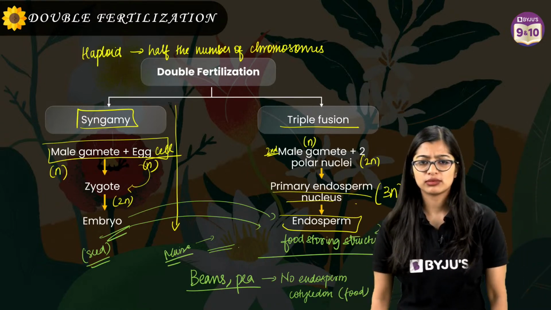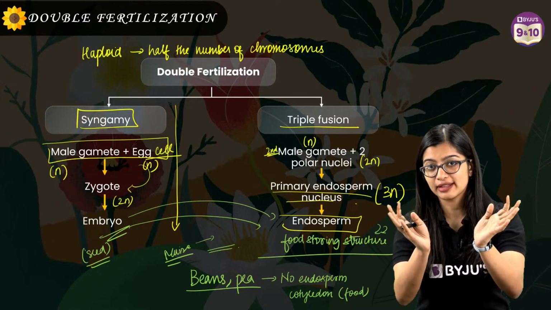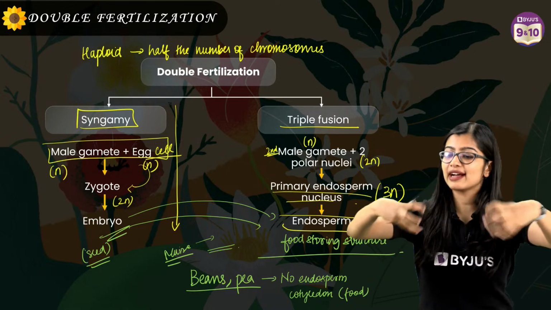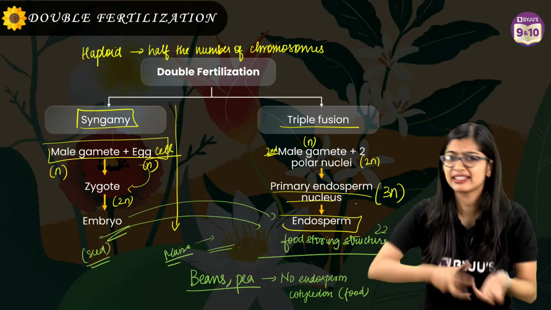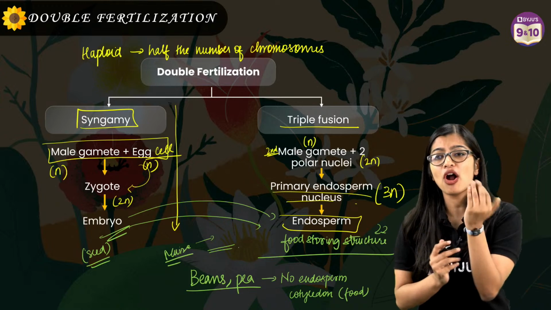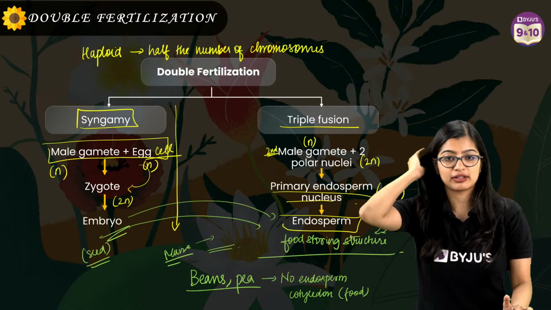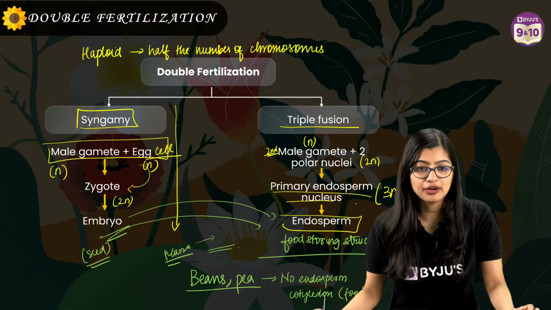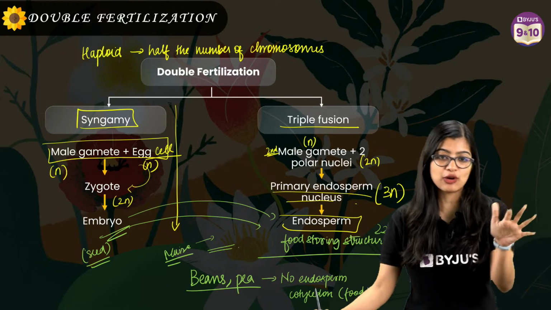So ma'am, what happens to synergids? All the other cells which are there will just help in the growth and development of the seed, but they will not really be contributing to the growth of the embryo or the storage part. Are we clear? What happens to the synergids? I hope now you are clear.